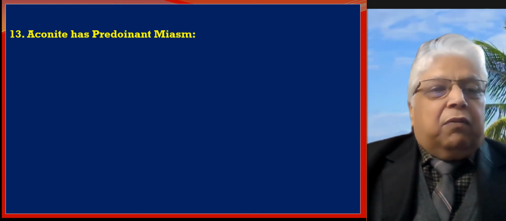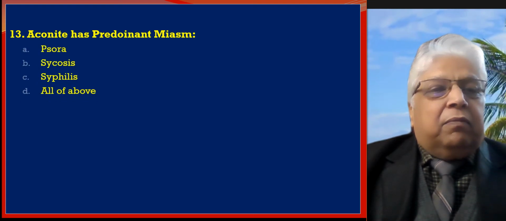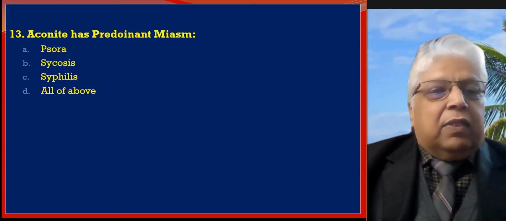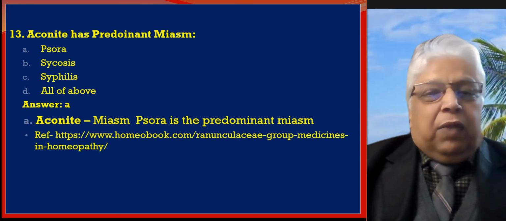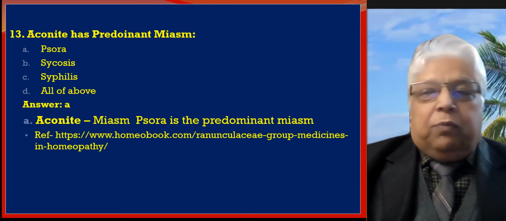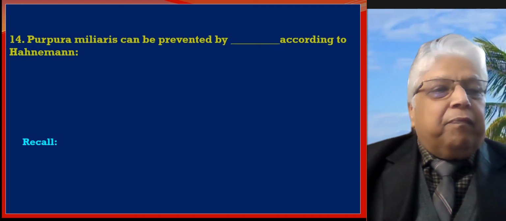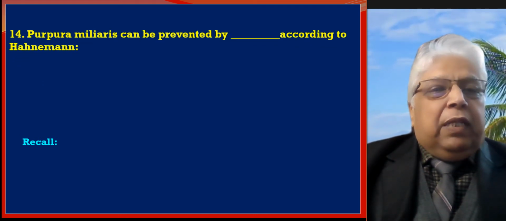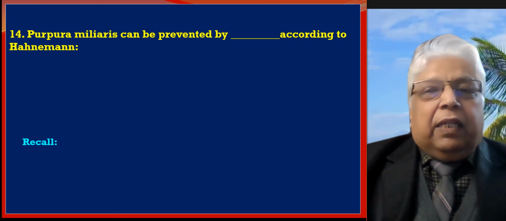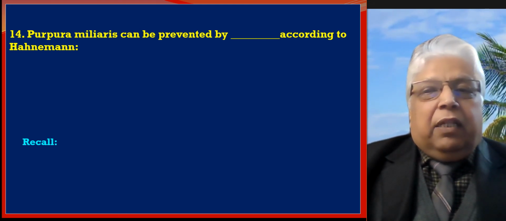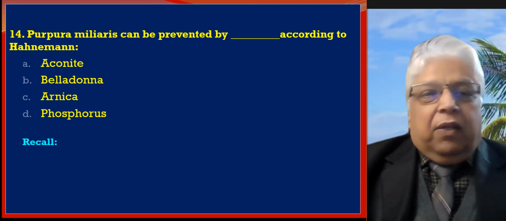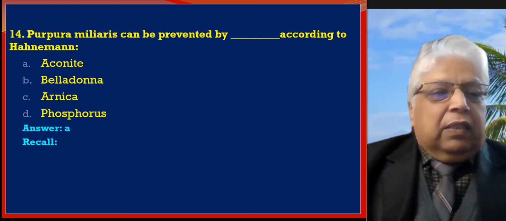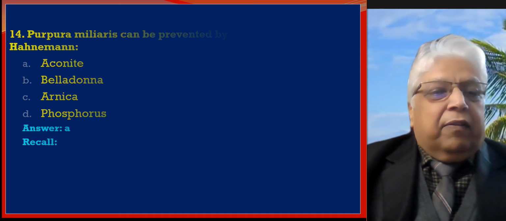Next MCQ: aconite has predominant miasm: psora, psychosis, syphilis, all of above. Answer is A. Aconite miasm psora is predominant. Homeobook.com is the reference. Purpura miliaris can be prevented by the fill in the blank remedy according to Hahnemann, and we have aconite, belladonna, arnica, and phosphorus as variables. The answer is A.